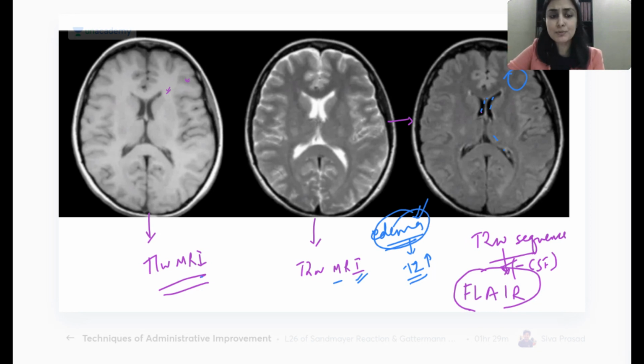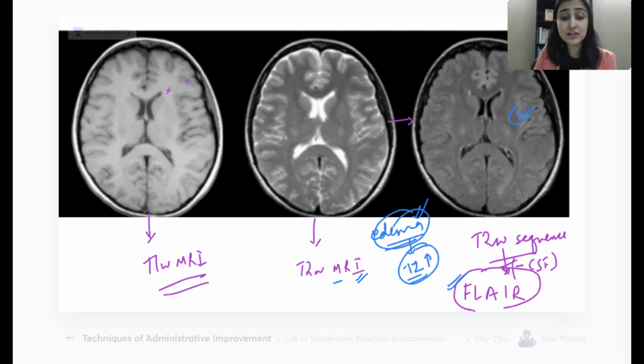So basically, just to make our job easier in order to identify pathologies, we have suppressed anything which was physiologically white. Is this making sense? So just to pick up pathologies better, we have done this FLAIR sequence, where we stop our distraction. Why distract ourselves? So we will kill the CSF so that any pathology which is there, which is white, will stand out. Okay, making sense so far?